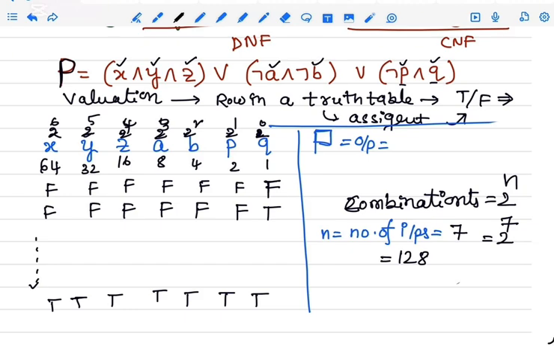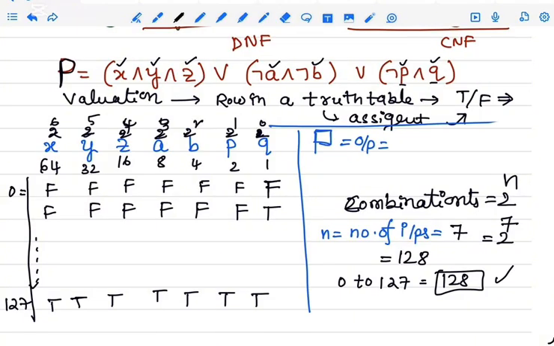So all these combinations go from 0 to 127, which is a total count of 128, that is 2 power 7 valuations.